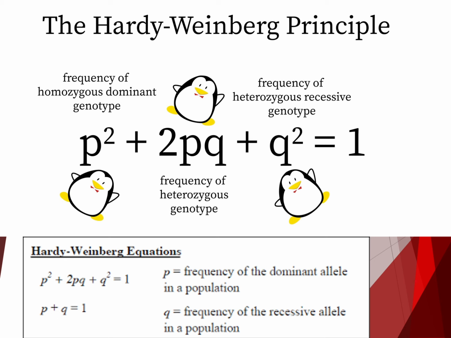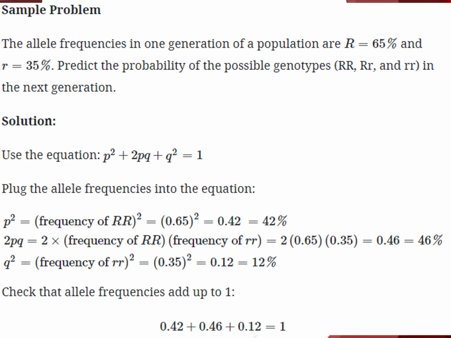The Hardy-Weinberg equation can be used to make predictions about future generations' genotypes. And on the next screen, let's show you how we use it.